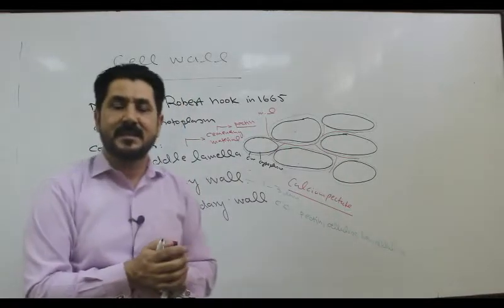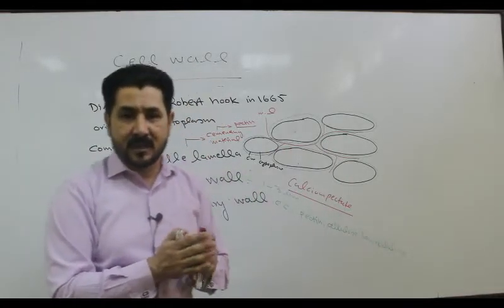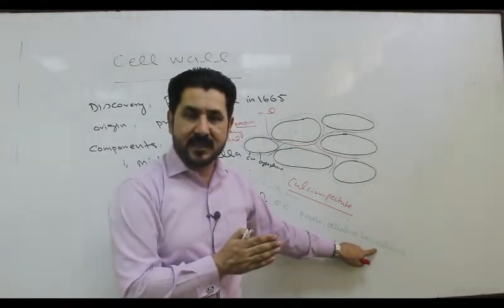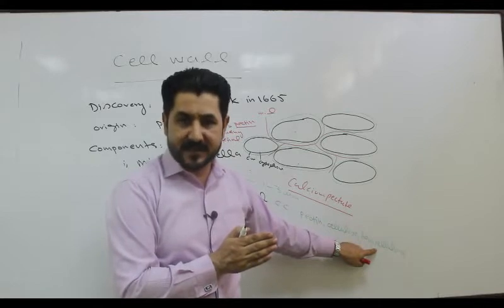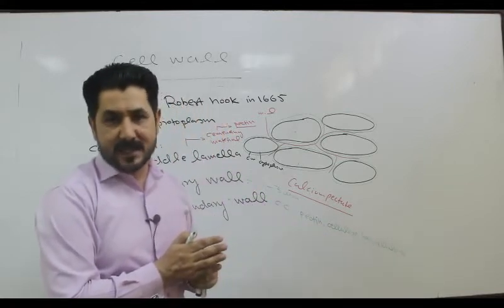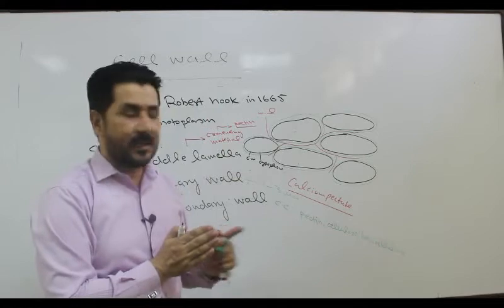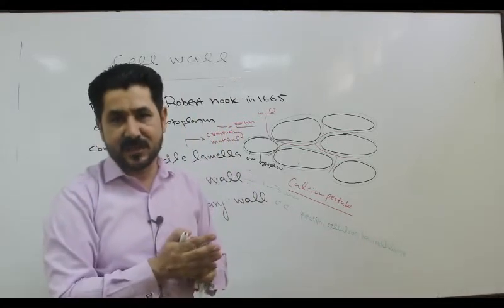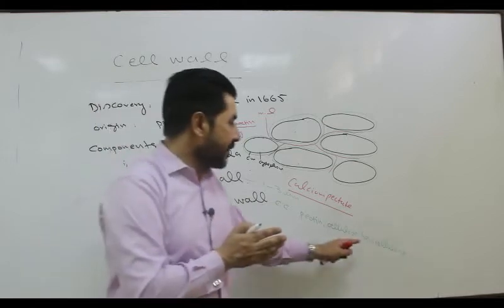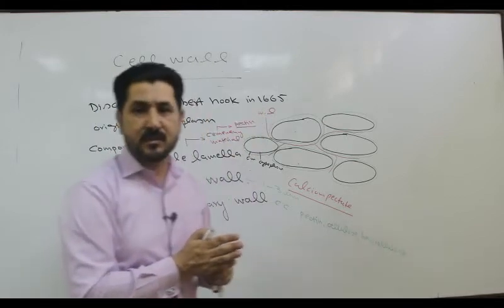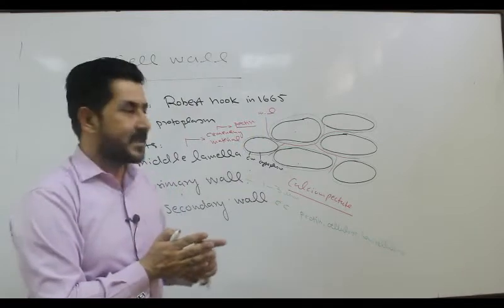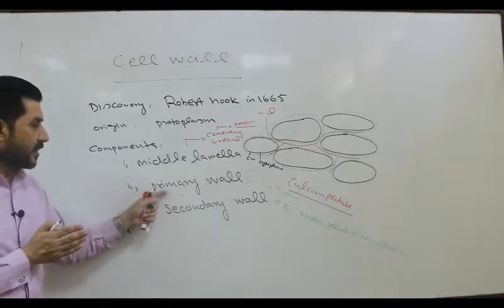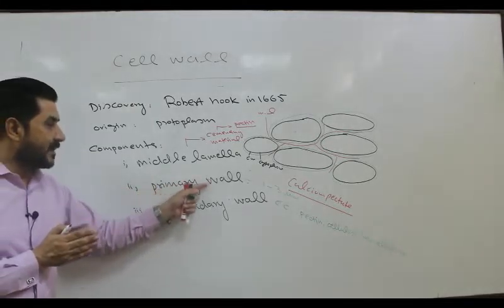Hemicellulose is a type of what? Carbohydrate or heteropolysaccharide, which is present in the form of fragments, and it is alkali soluble. It is only soluble in alkali, and this cellulose is present in a crisscross manner, which gives strength to the cell wall of the plant, especially those parts which have only one wall, that is the primary wall.